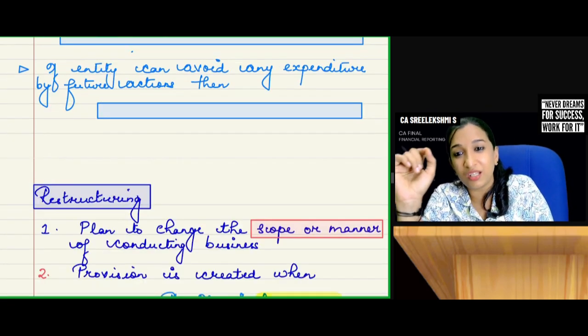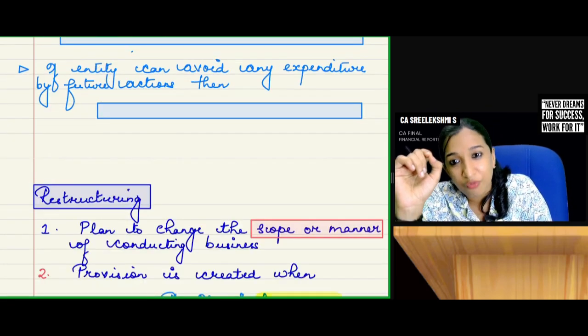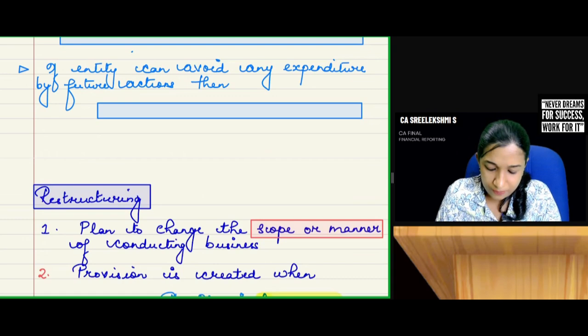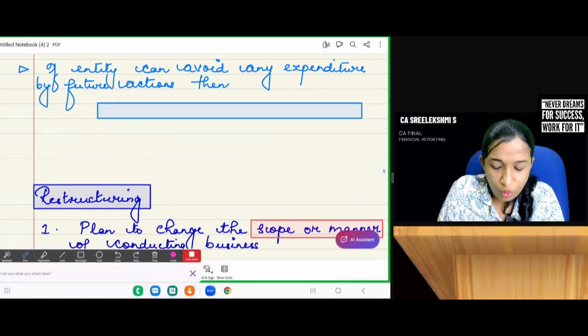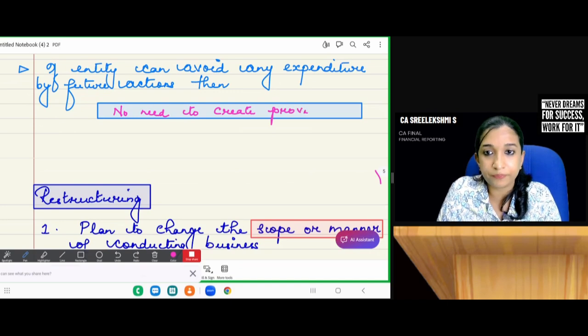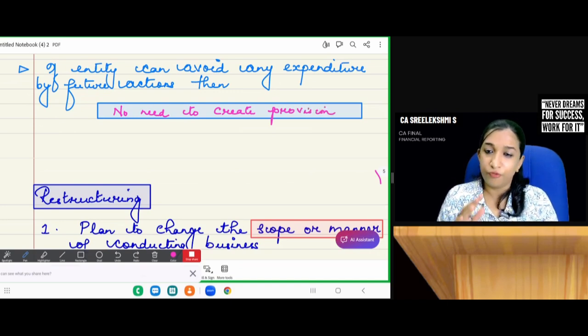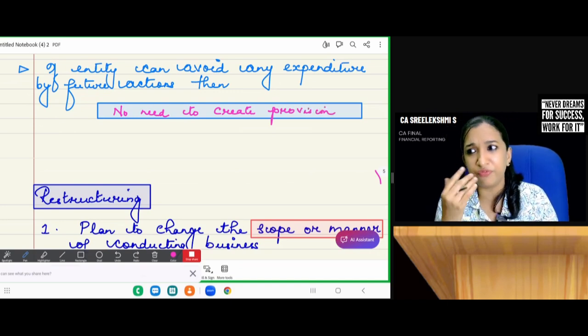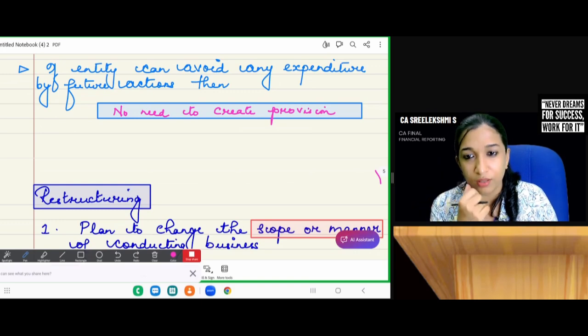If that provision liability can be avoided by future actions, then no need to create a provision. Future only there can be a liability, but in future I can avoid it. Then what? Don't create a provision.